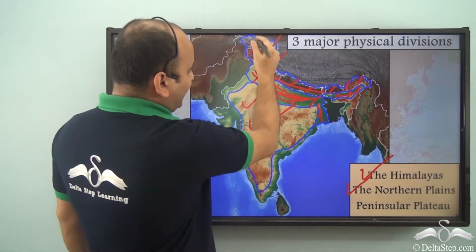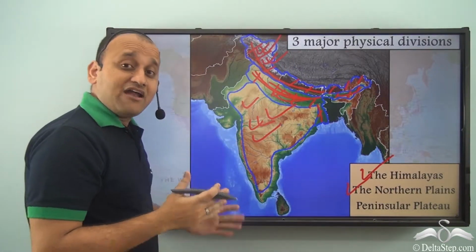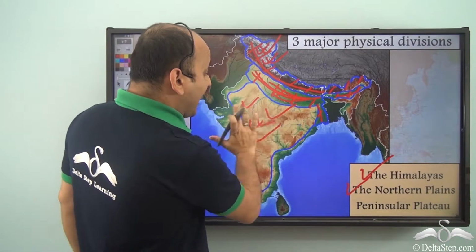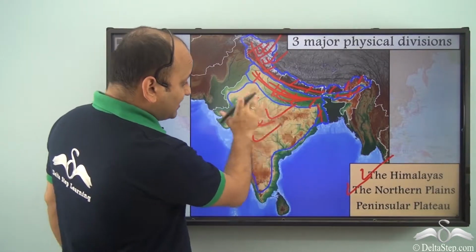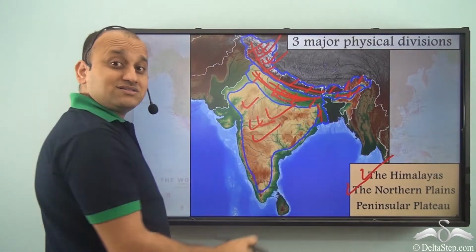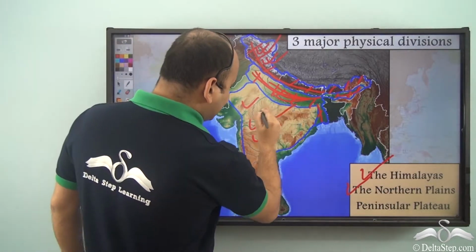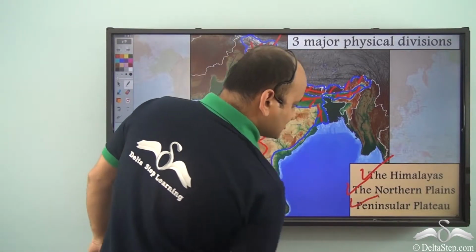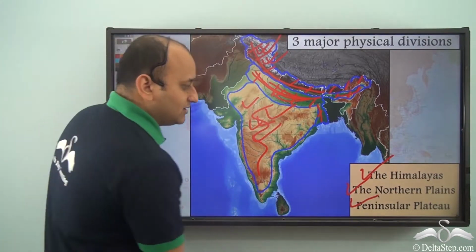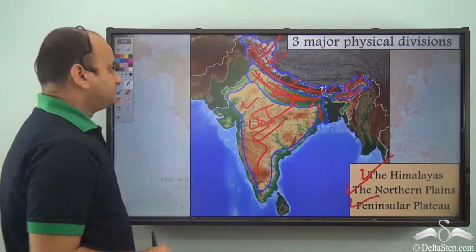That is why in a physical map you can clearly understand which area is a lowland and which area is a highland, because usually highland will have an uneven surface. As you can see clearly, this area is a bit uneven compared to this, which is very smooth, because these are lowlands. They will be smooth in a physical map. So this entire area here is the peninsular plateau. So we have three major physical divisions in India: the Himalayas, the Northern Plains, and the peninsular plateau.